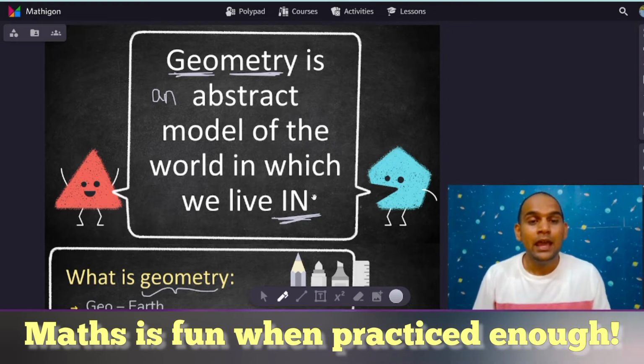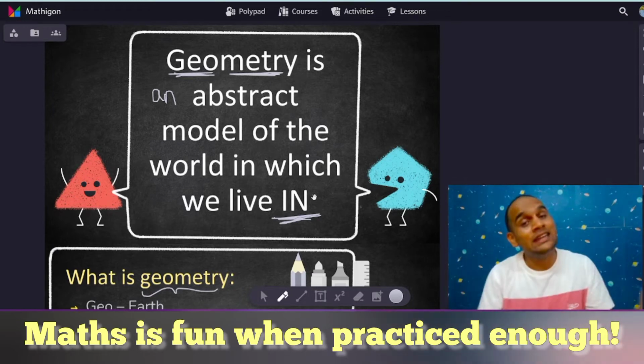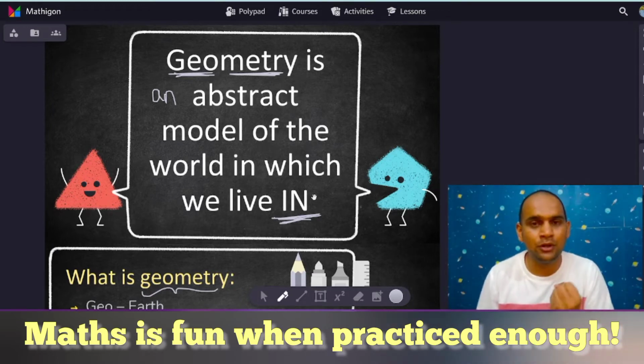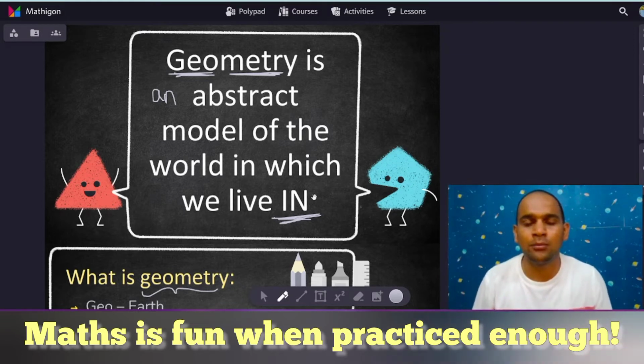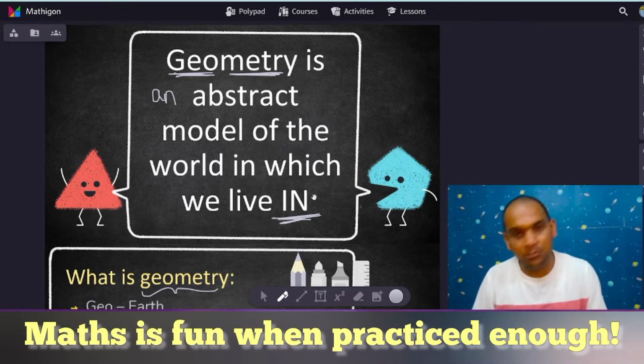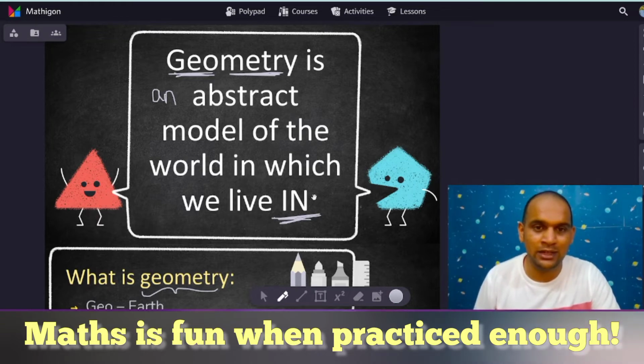Whatever we have in nature, we tried to observe and put it in the form of a branch of mathematics. Why was it needed? Why do we need to observe whatever is there in our surroundings? We will cover all those things in a while.